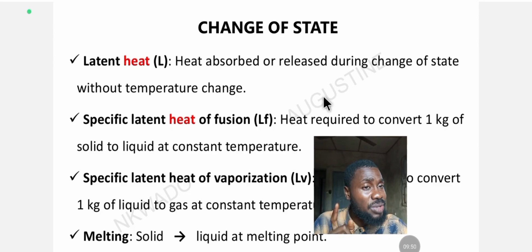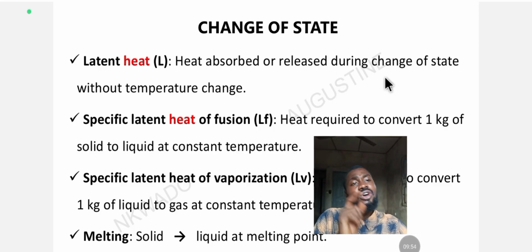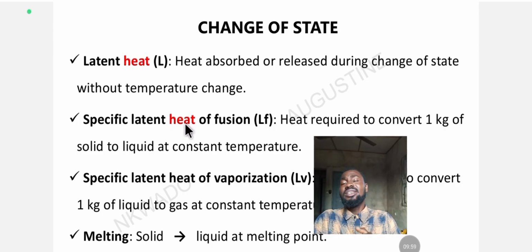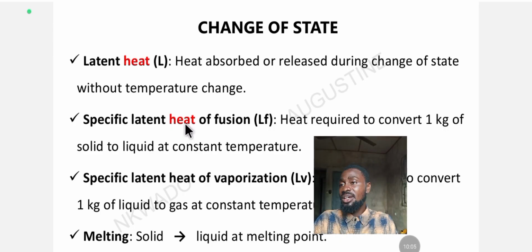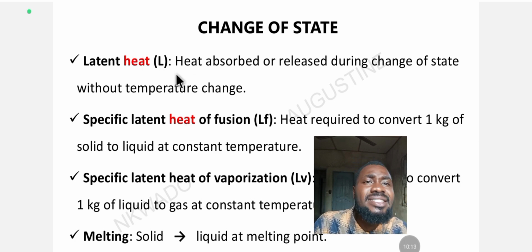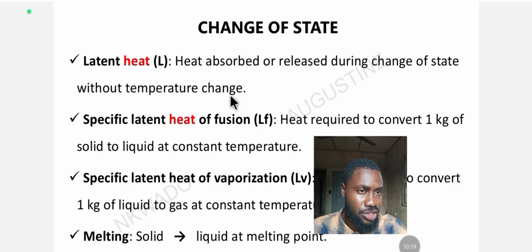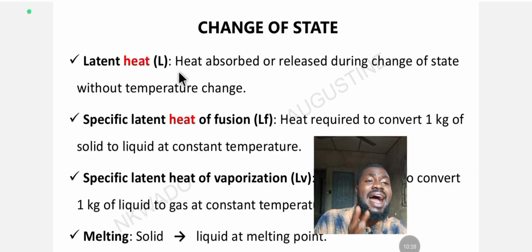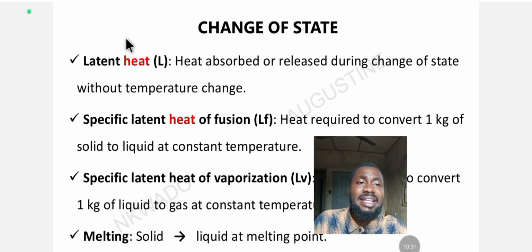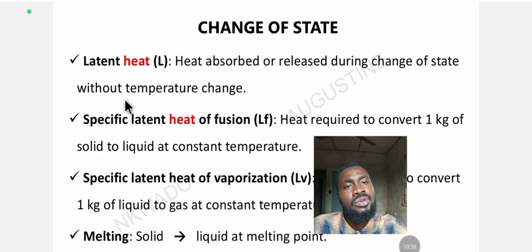It's just like a chemical reaction now. The heat absorbed or evolved during change of state, when a substance changes its state or its form. Maybe you boil water, or you melt ice. So the latent heat is the heat absorbed or released during change of state without temperature change. When ice melts, the heat absorbed is an example of latent heat, because no temperature change is involved. So that's that for that.